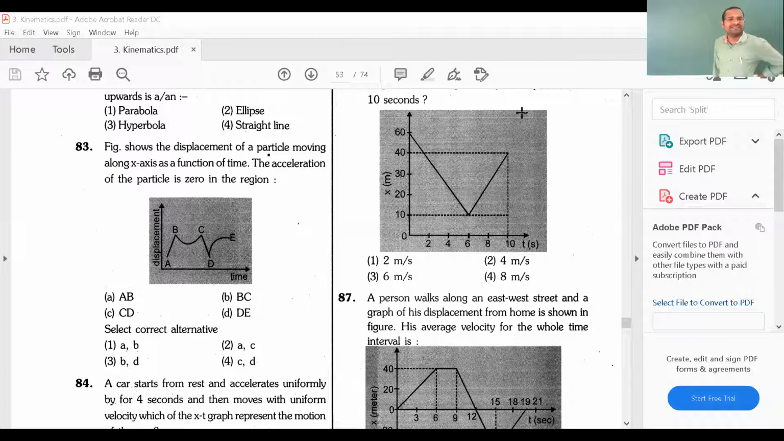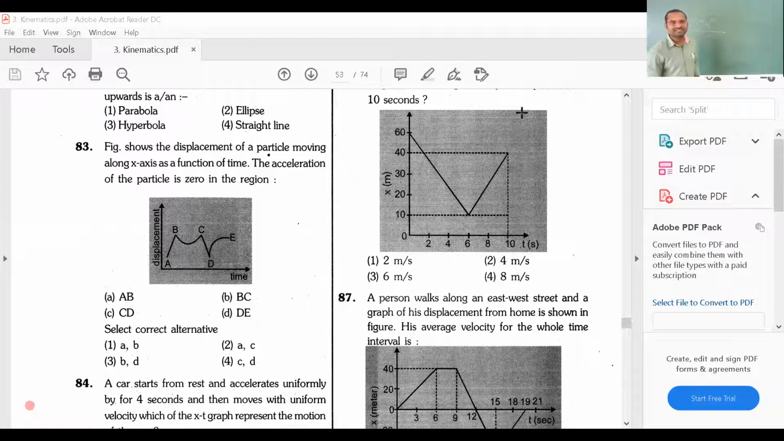Question number 83. Figure shows the displacement of a particle moving along x-axis as a function of time. Acceleration of a particle is 0 in the region. Okay. So here displacement is given, here time is given. Here displacement, I'll write S bar. Okay. What is the graph? It is like this. A parabola, sliding down. Again, one more parabola. So A, B, C, D, E.